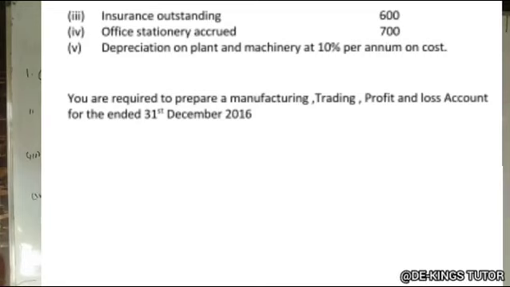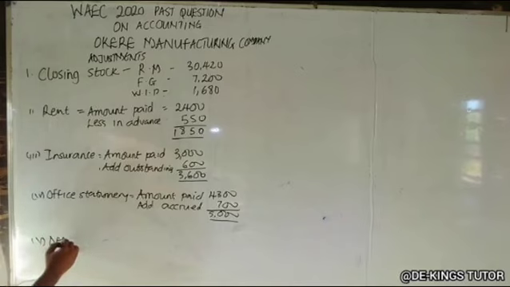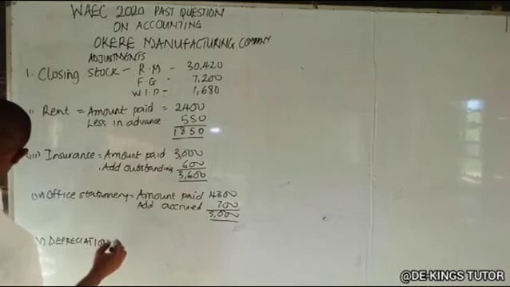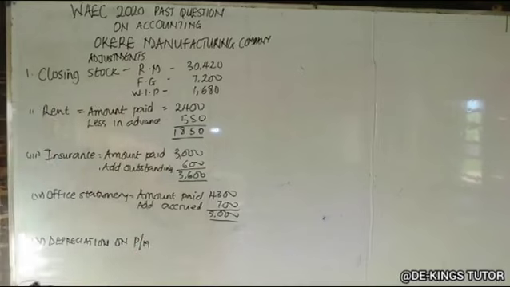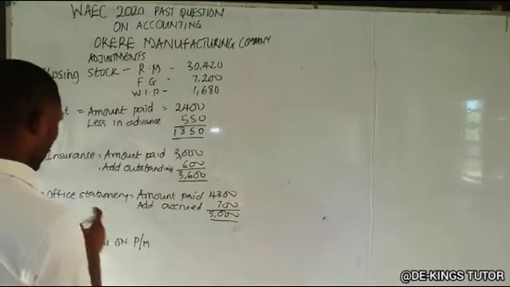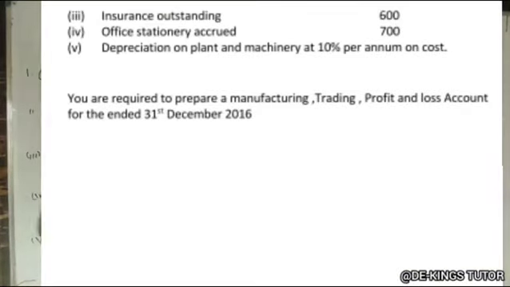Depreciation on plant and machinery. They said it's 10% on cost. Now if you check the question there, we have plant and machinery. The first one that has a value there is the one in the cost column that has a bracket in it. It is the actual cost.